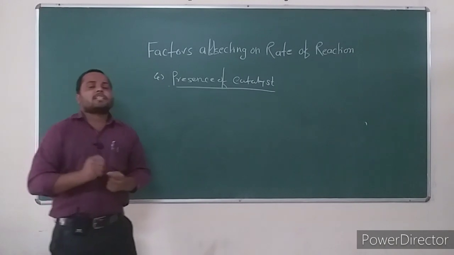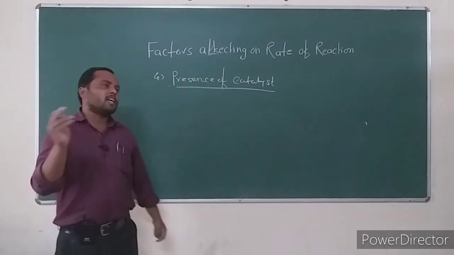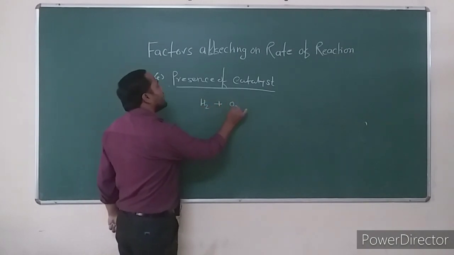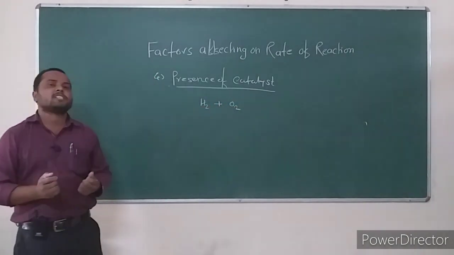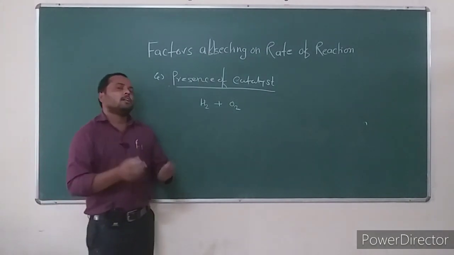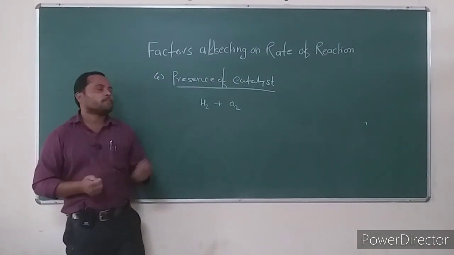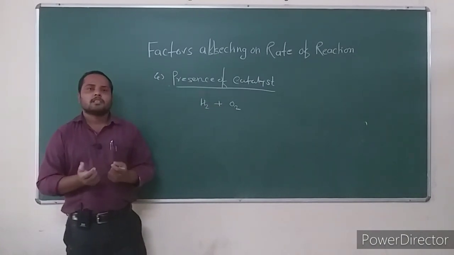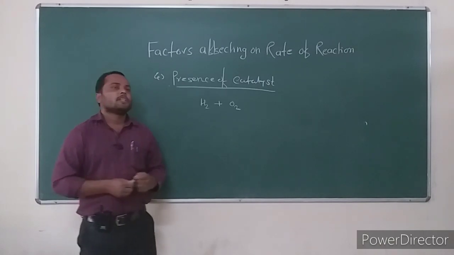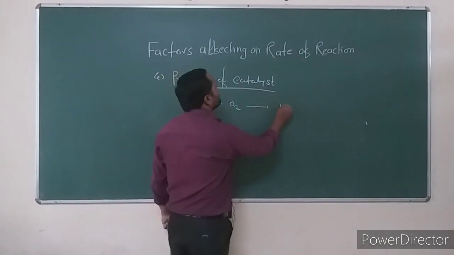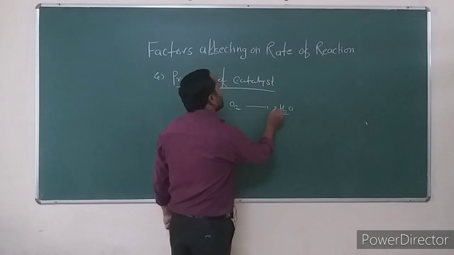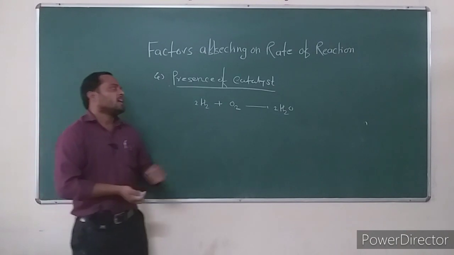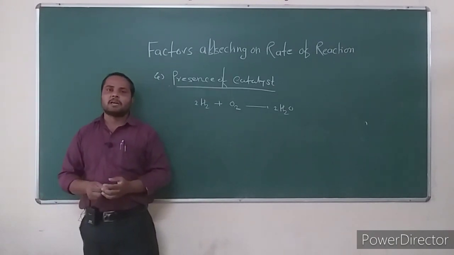What is the effect of catalyst on rate of chemical reaction? Consider the example, the reaction between oxygen and hydrogen. A mixture of these two gases we can store for a very long time in the dark. Only a small amount of water is formed, and this reaction would require a longer time for completion.